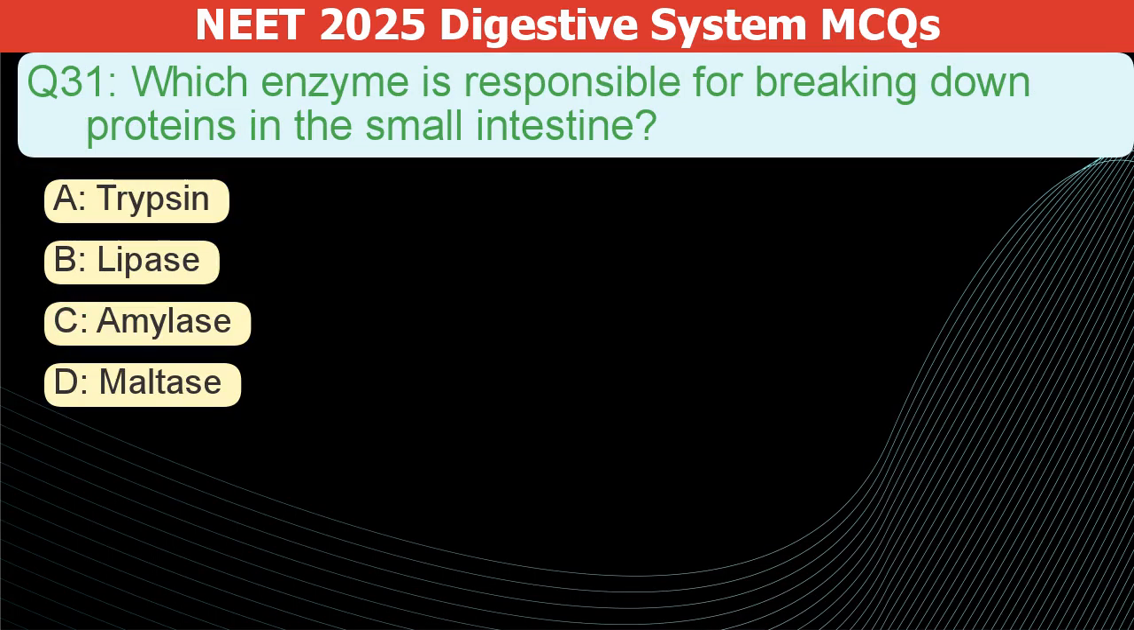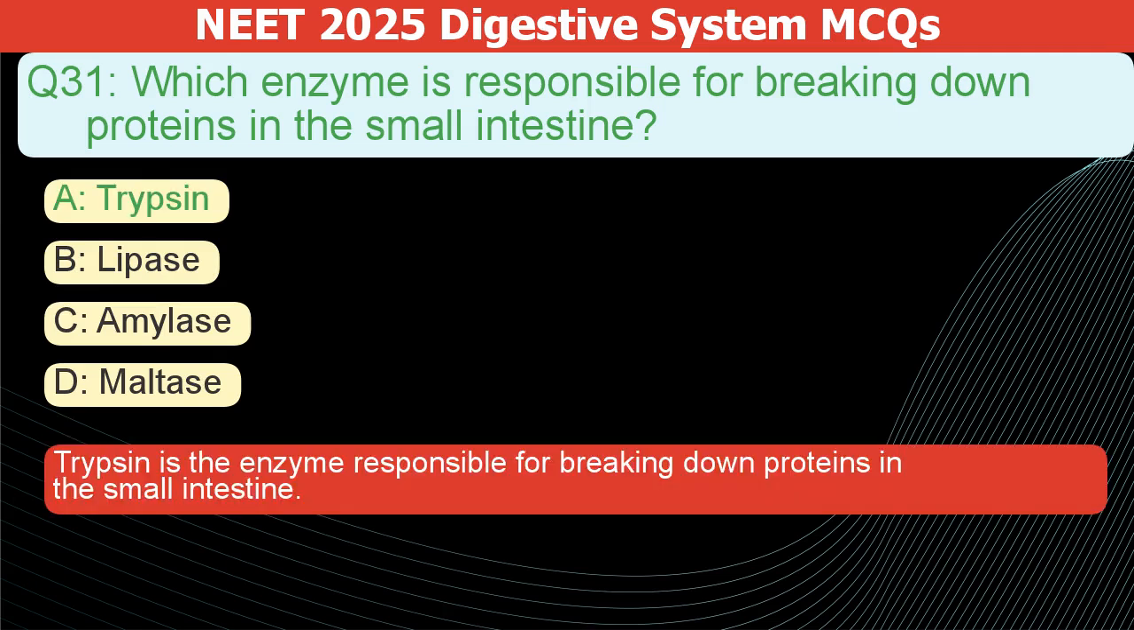Which enzyme breaks down proteins in the small intestine? A. Trypsin. B. Lipase. C. Amylase. D. Maltase. The correct answer is A. Trypsin is the enzyme responsible for breaking down proteins in the small intestine.